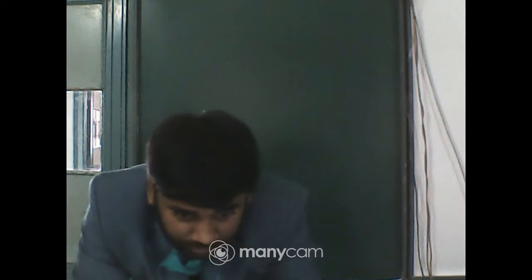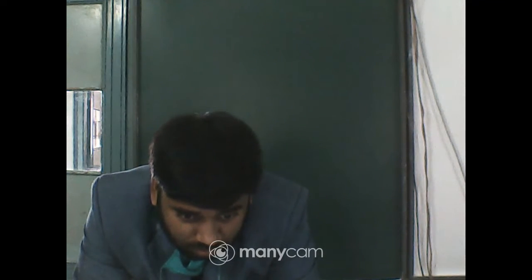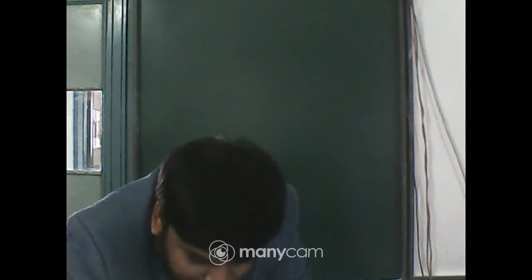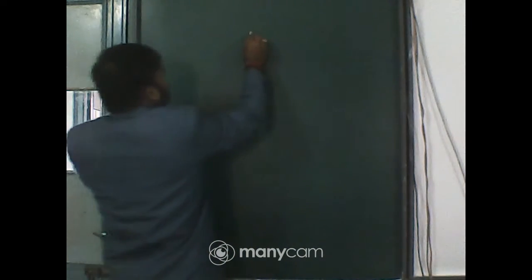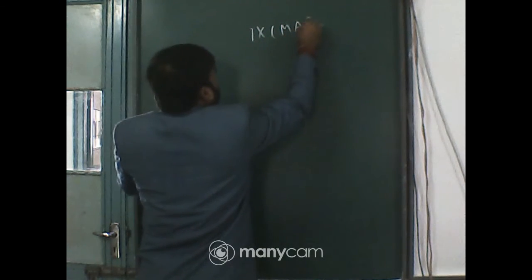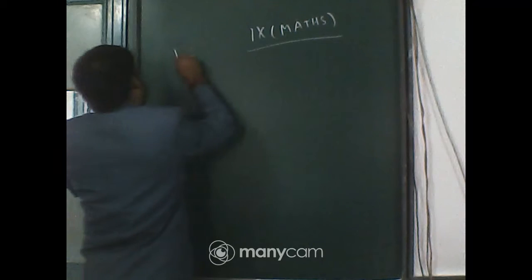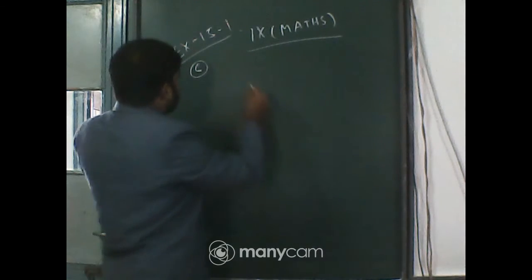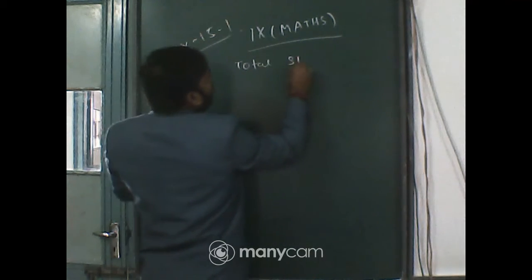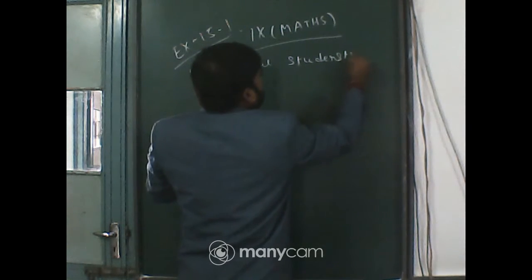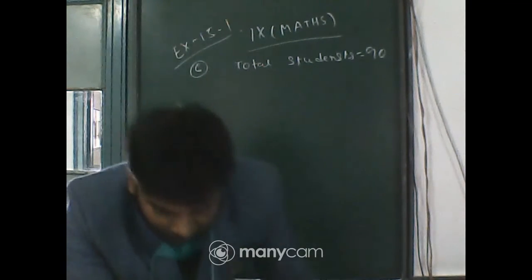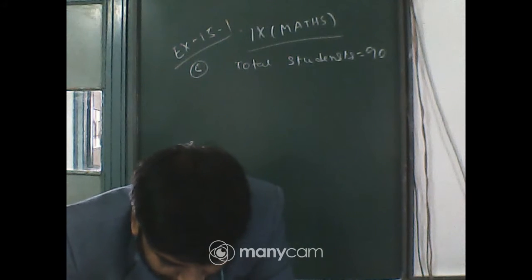This is from the chapter on probability, exercise 15.1, question number 6.